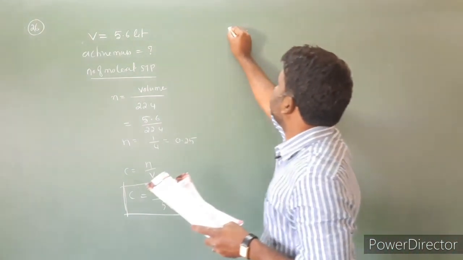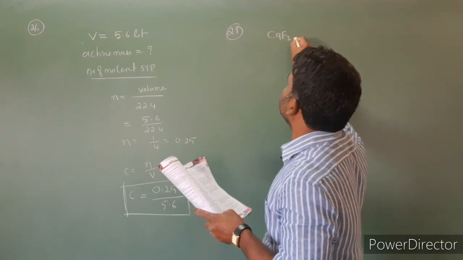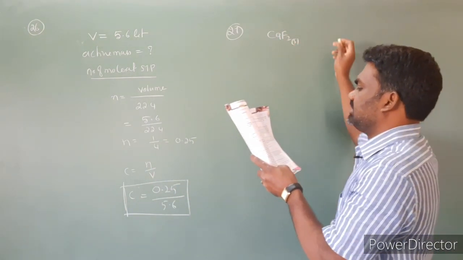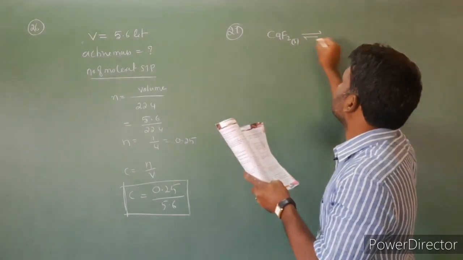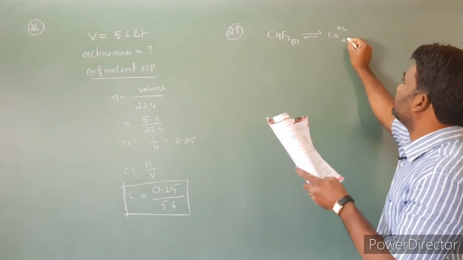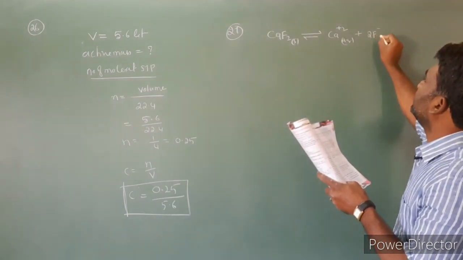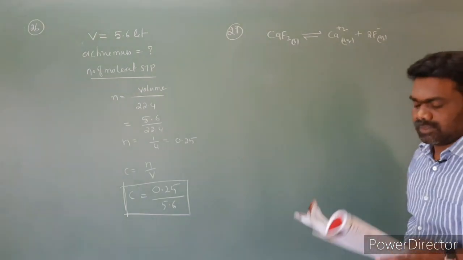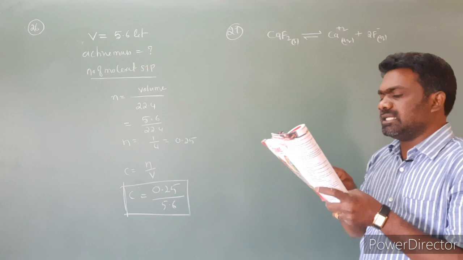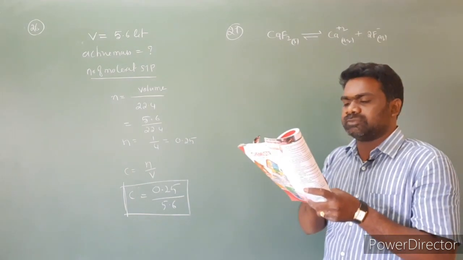The equation given is CaF2 solid gives rise to Ca+2 in aqueous state plus 2F- in aqueous state.